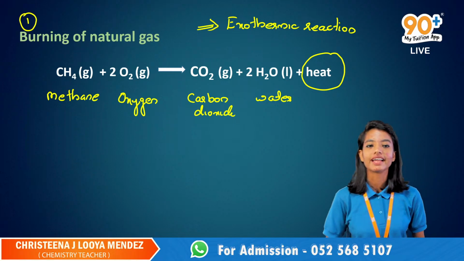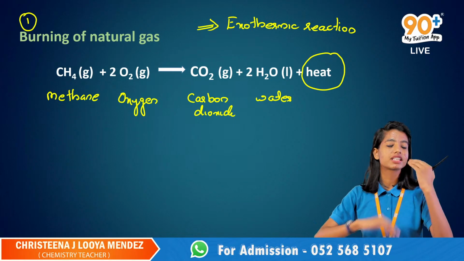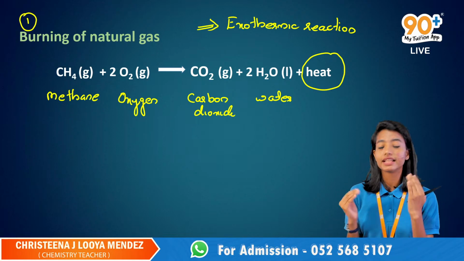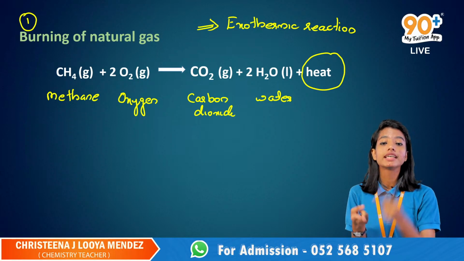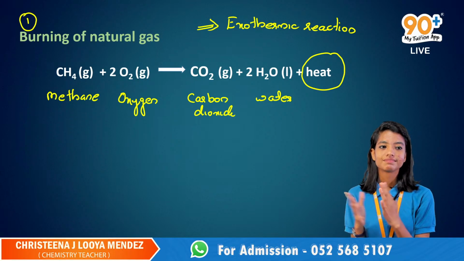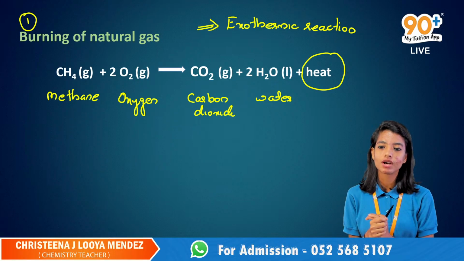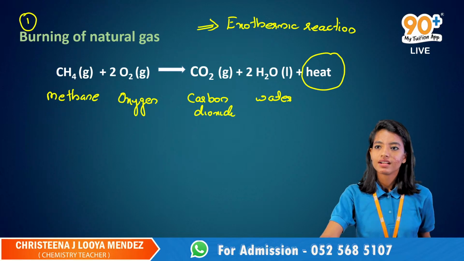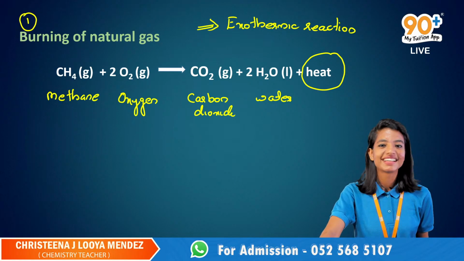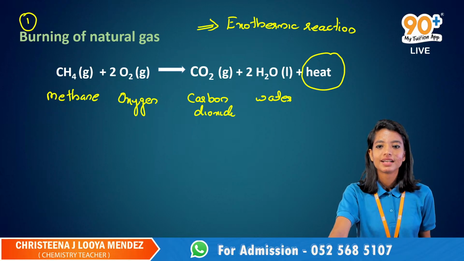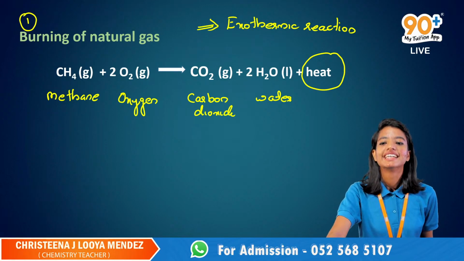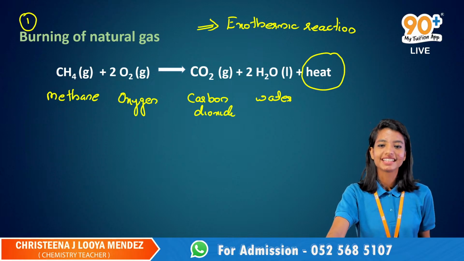If carbon is reacting with the oxygen that is present in the air to produce carbon dioxide, water and heat, what is this reaction called as? Combination reaction? No, it is not a combination reaction. I will explain what a combination reaction is, but it's not. It starts with a C.